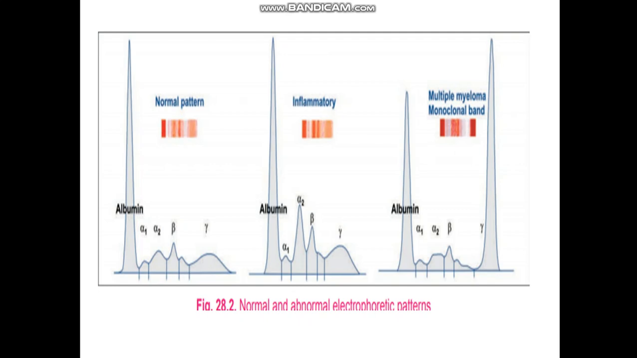Albumin has the maximum and gamma globulin the minimum mobility in the electrical field. Gamma globulin contains the antibodies, that is immunoglobulins. Alpha 1 fraction is made up of alpha 1 antitrypsin. Alpha 2 is made up of mainly alpha 2 macroglobulins. Beta fraction contains LDL, as well as beta and gamma fractions are made up of immunoglobulins.